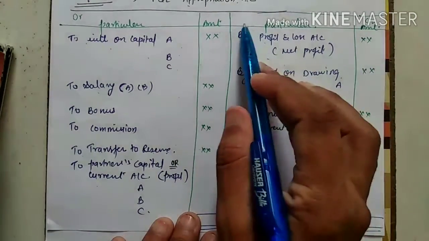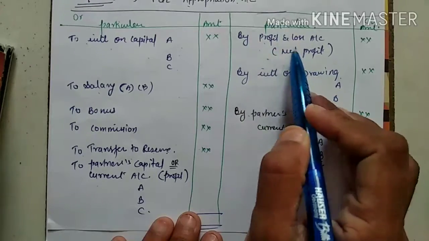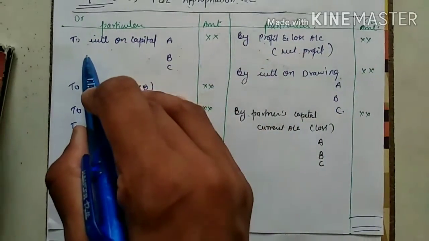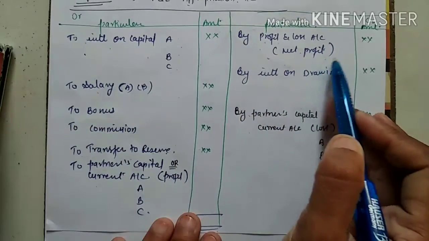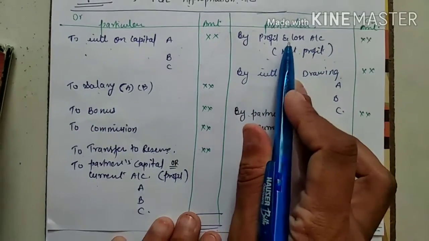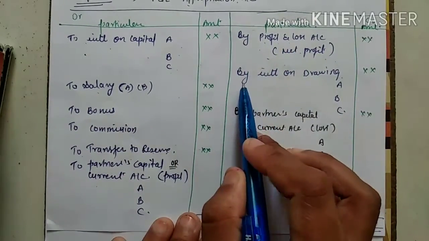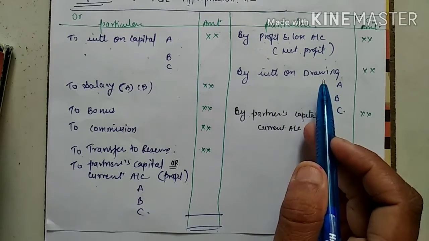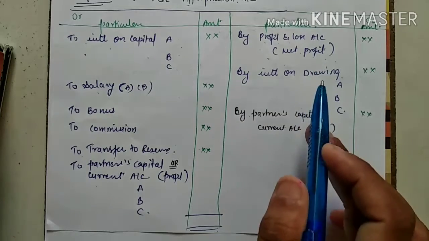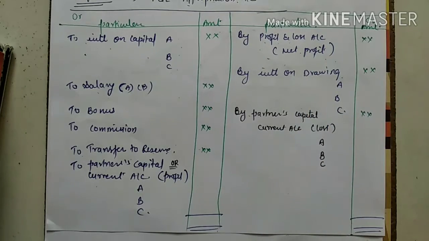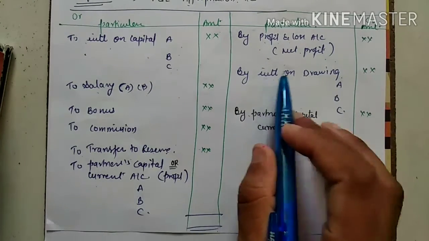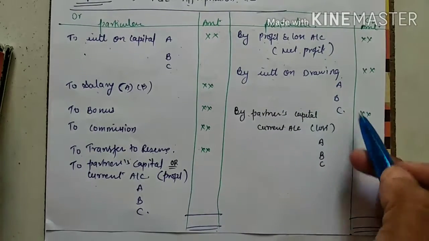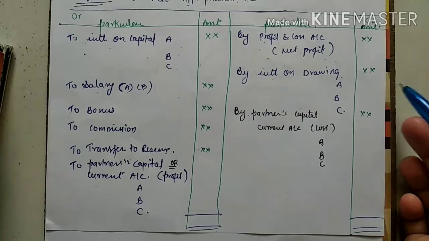We always start the partnership appropriation account with the profit and loss account, that is, net profit. If it is a net loss, it goes to the other side, okay? Here it is net profit, so I have written it here. This is coming from the P&L account, okay? Now by interest on drawing. Again, this is income for the partnership, correct? It is income for the partnership, but a loss for the partners. So that's why we write interest on drawing on the credit side. And again, I have written ABC because we have so many partners, so we can write like this.